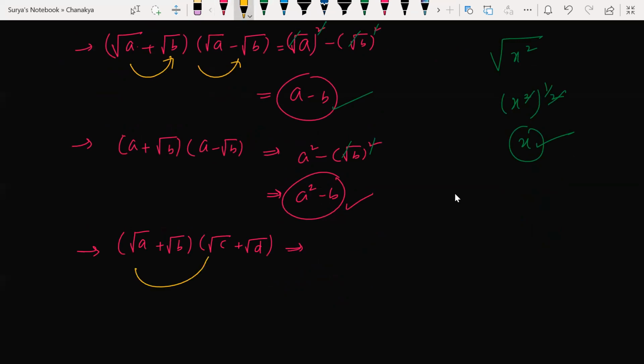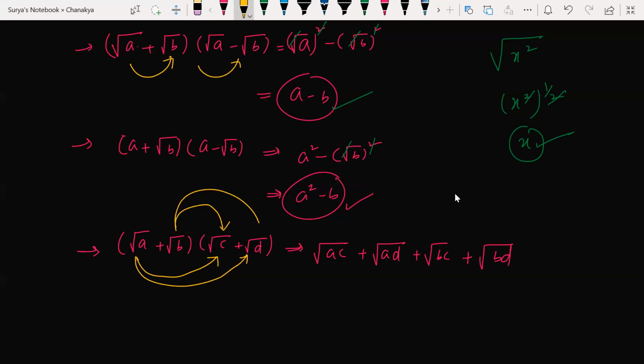Square root of a into c plus square root of a into d plus square root of b into c plus square root of b into d. Correct? How am I writing, beta? Look, it is multiplying two algebraic expressions. This into this plus this into this plus this into this plus this into this. That is how I just wrote here.